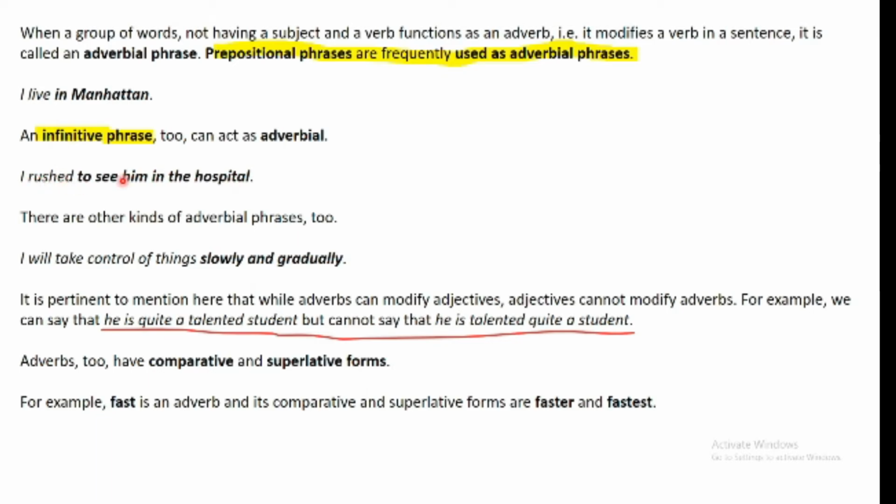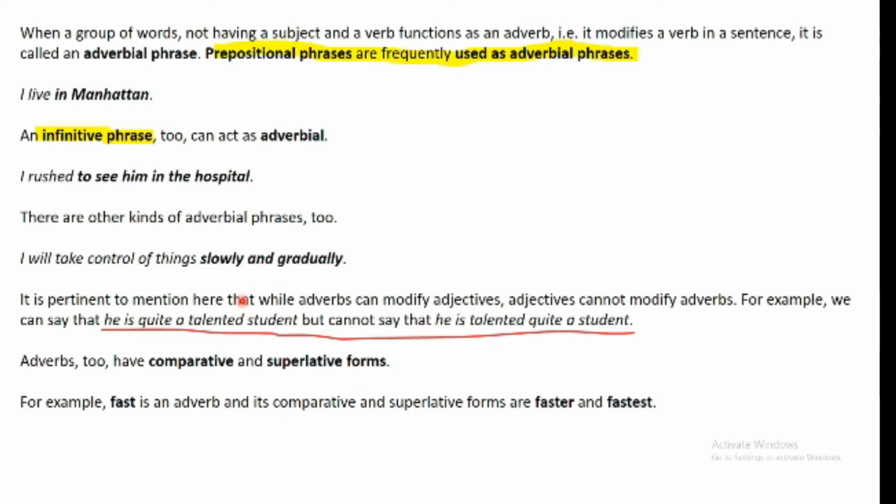So to see him in the hospital is the adverbial element of the sentence. Rushed is the verb in this case, and rushed is being modified by this adverbial phrase, to see him in the hospital. Look at this example. I will take control of things slowly and gradually. Control will be taken slowly and gradually. So take is being modified by this adverbial phrase, slowly and gradually.